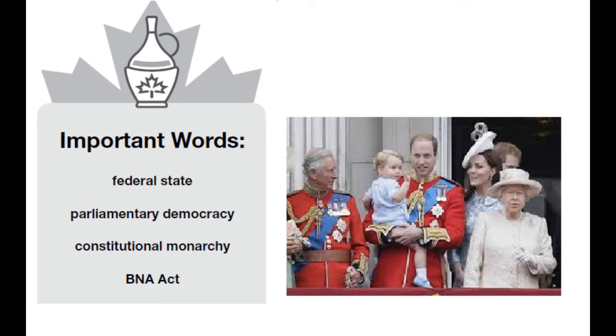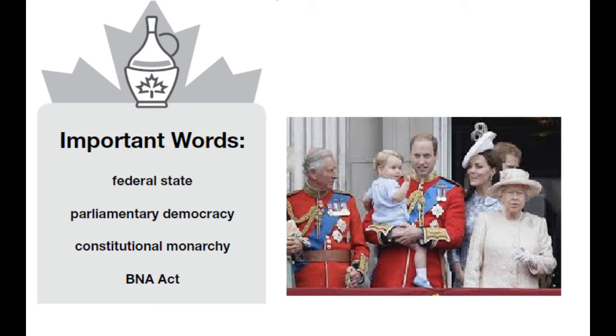Constitutional monarchy. Monarchy means the king or queen. In our case, it's Queen Elizabeth II. And she is the monarch, but she must follow the Constitution that has been written in 1982. And so in Canada, we have all three of these things.